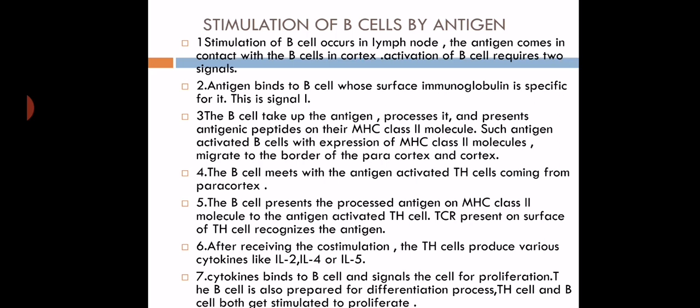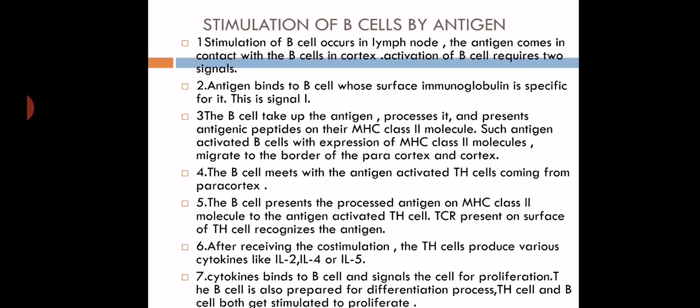When the B cell recognizes the antigen with the help of surface immunoglobulin, there is processing and presentation of the antigen along with the MHC class II molecule. Such antigen activated B cells with expression of class II molecule migrate towards the cortex and paracortical region. Then the B cell meets the antigen activated T helper cell coming from the paracortical region.